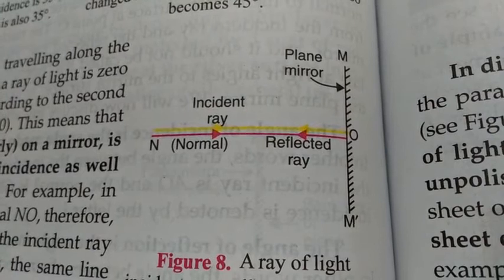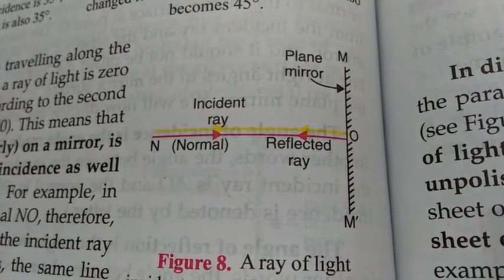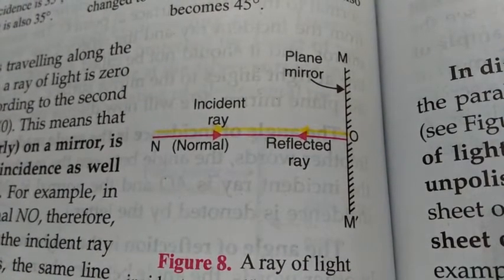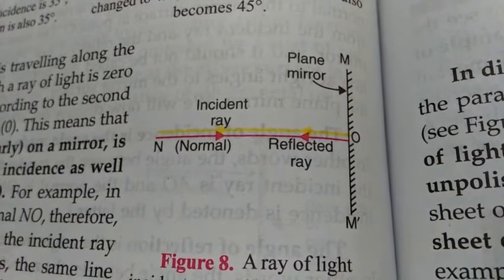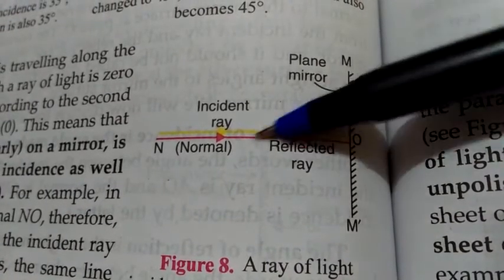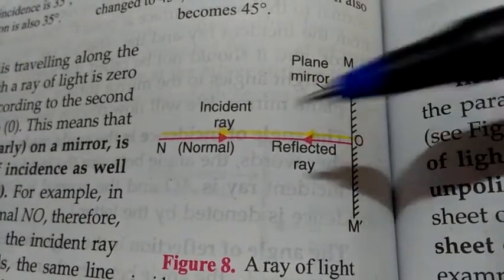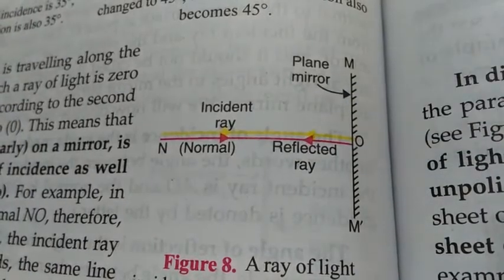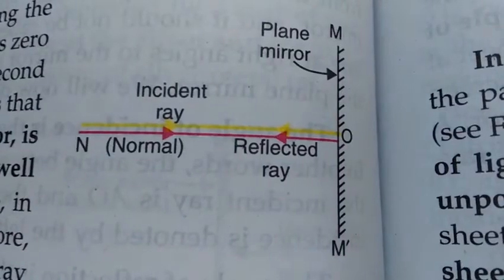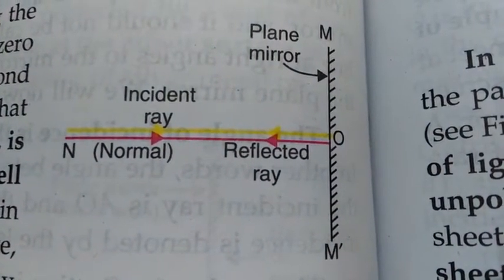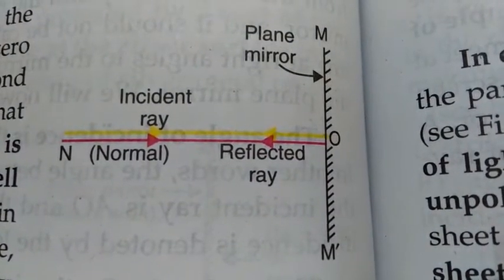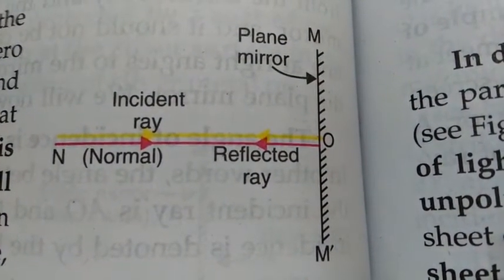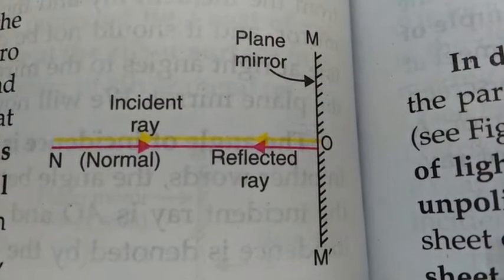Is it clear, students? The angle between incident ray and normal is called angle of incidence, and because here the incident ray is perpendicular to the mirror and the normal is also perpendicular to the mirror, the angle between them will be 0 degrees. And if angle I is 0 degrees, angle R also will be 0 degrees.